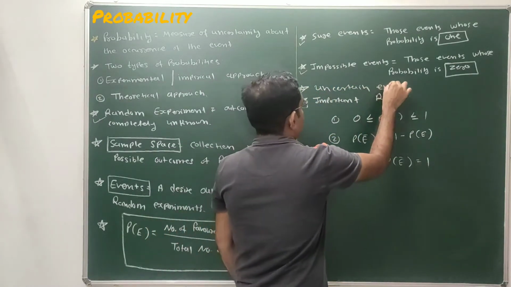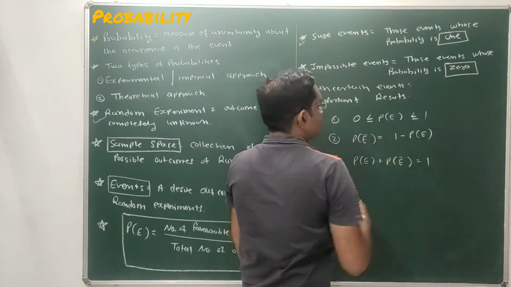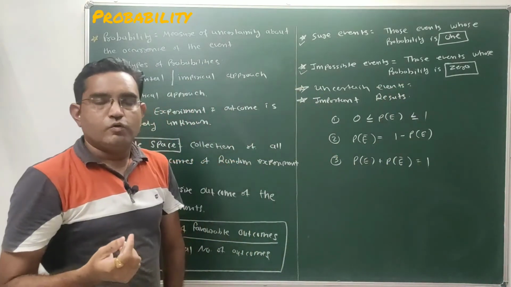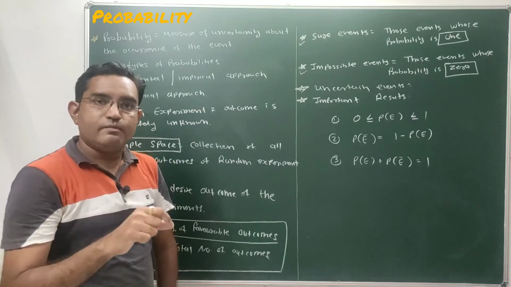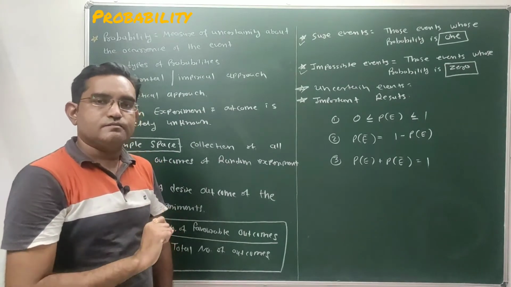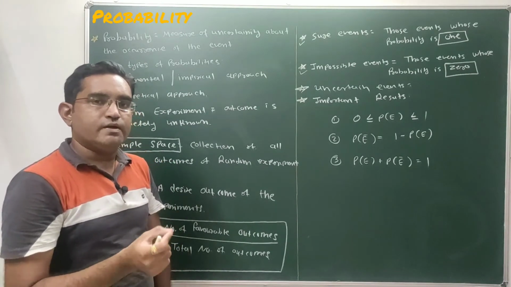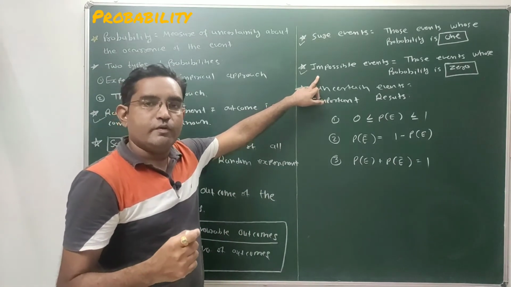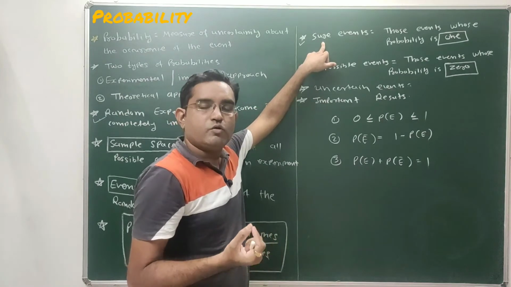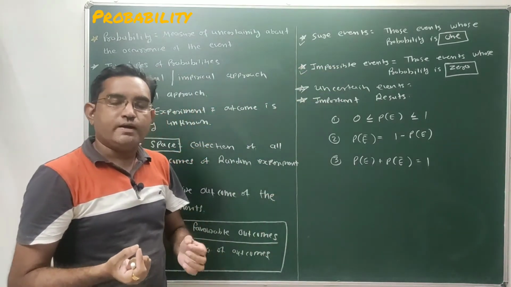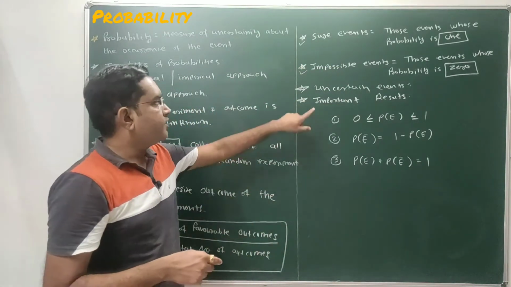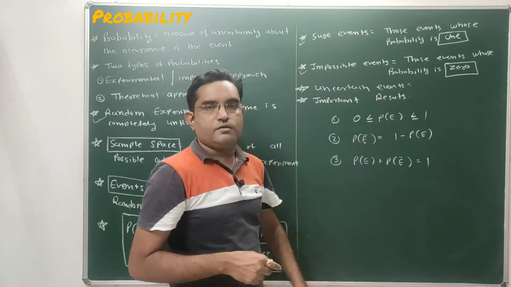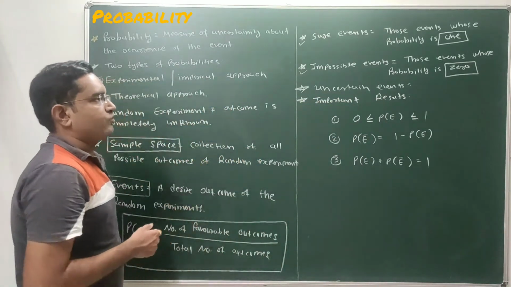So what are uncertain events? Uncertain events are the events whose probability always lies between 0 and 1. If the probability of event is 0, it is known as impossible event. If the probability of event is 1, it is known as sure event. And if the probability of event lies between 0 and 1, it is known as uncertain event. Clear? So these are the three types of events.